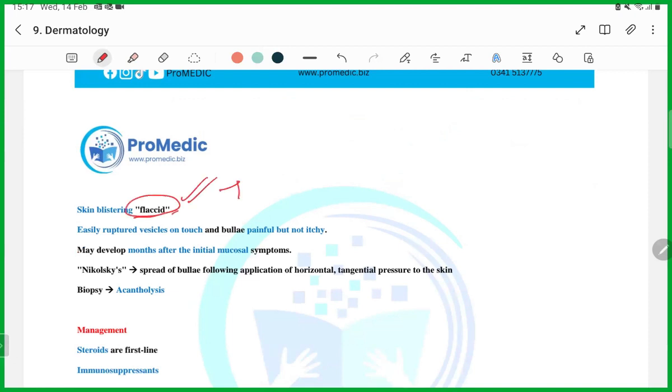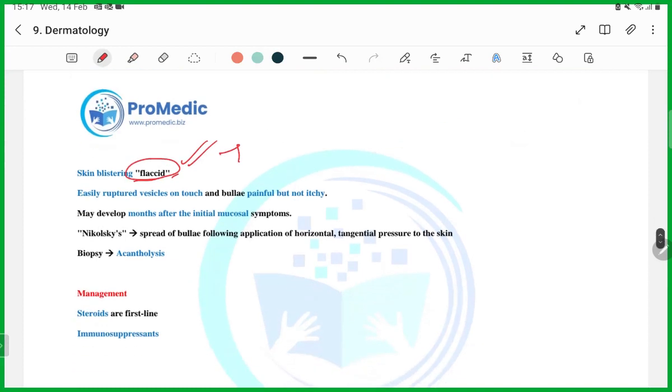Here, they are flaccid. Then, guys, these lesions are not itchy. They were itchy there. Remember. These are the major differences on which you will be able to differentiate both of these diseases in the question. Is it clear?